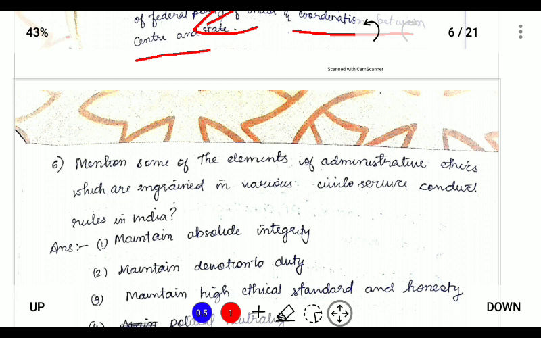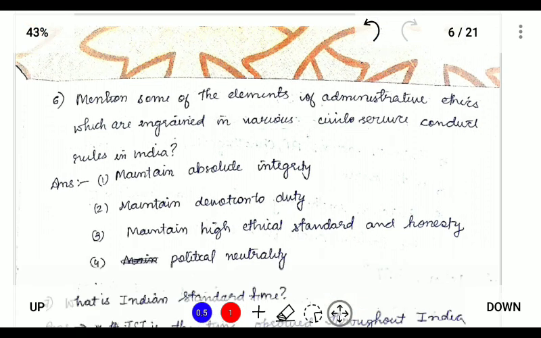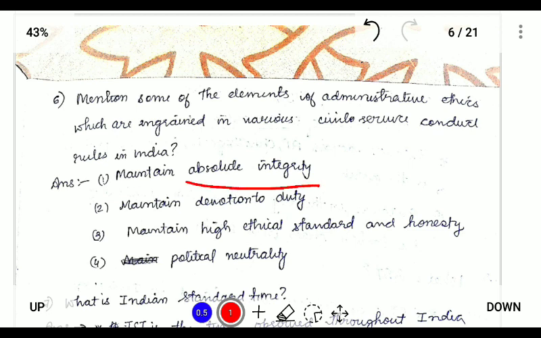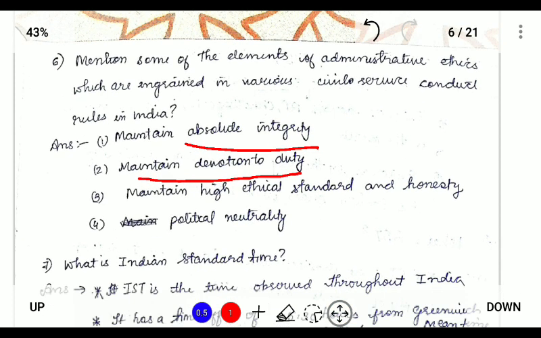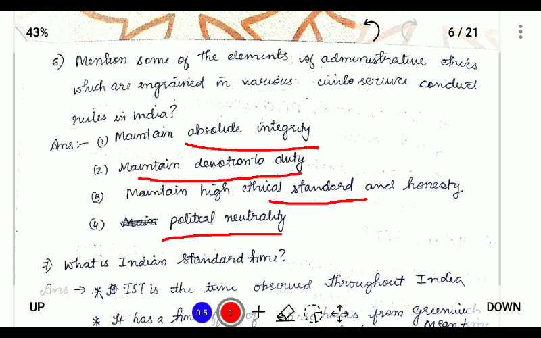Next, mention some of the elements of administrative ethics which are ingrained in various civil service. So various ethics that are ingrained in civil service are maintaining integrity, means knowing what is right and following what is right, devotion to duty, doing our duty with the utmost sincerity, maintaining high standard and honesty, ethical standard, that is no nonsense, and political neutrality, not favoring any political party. So for this you can write 4 points for 2 marks.